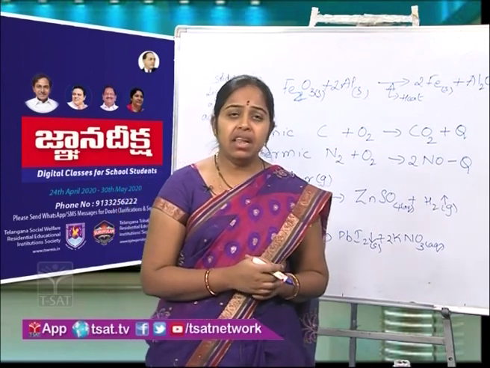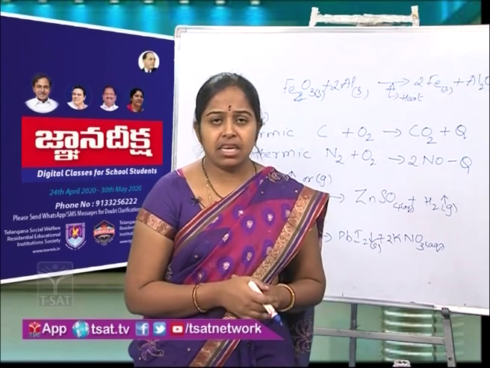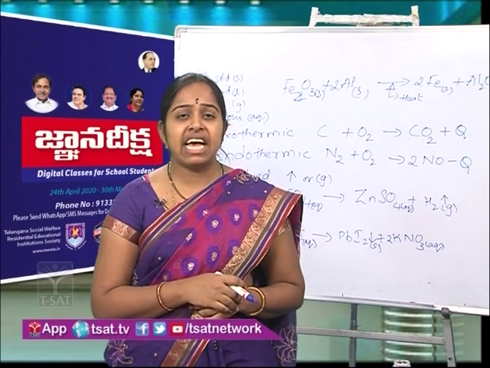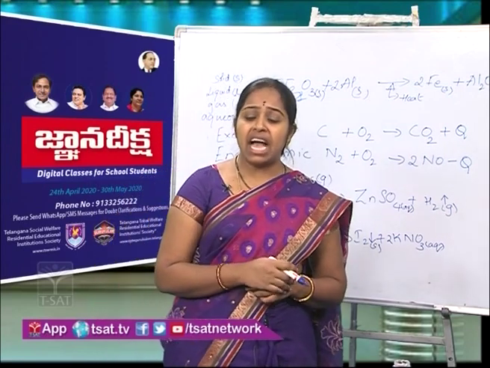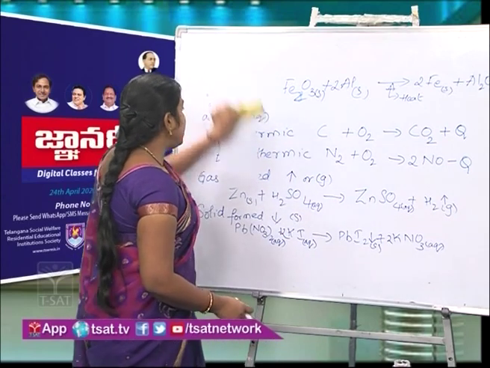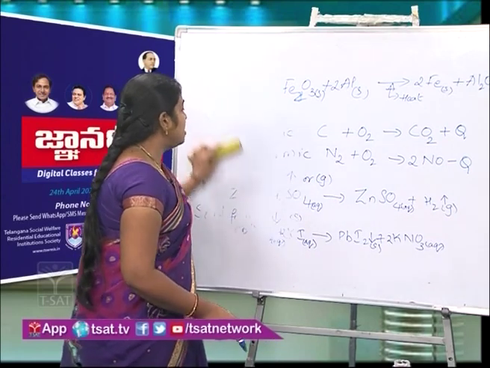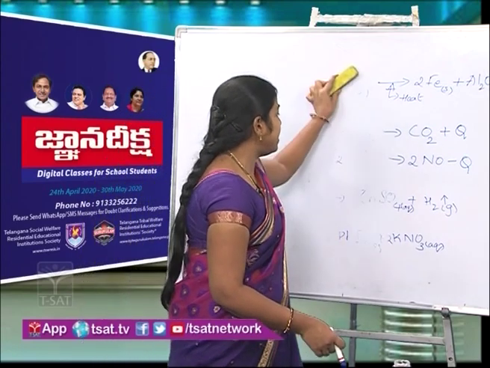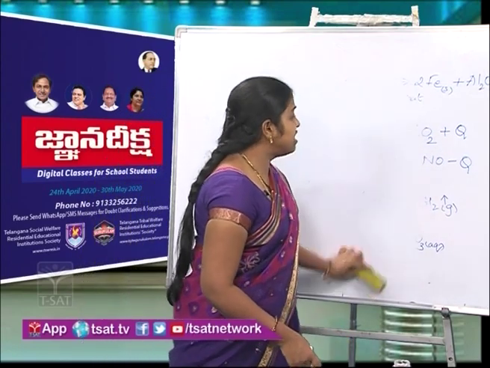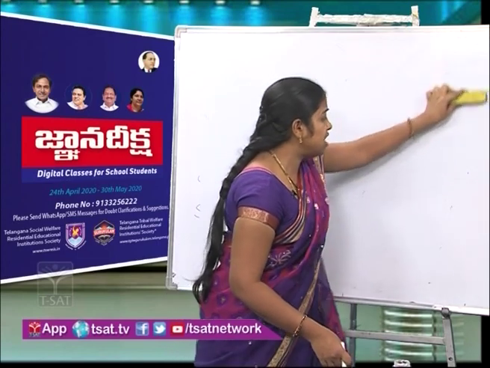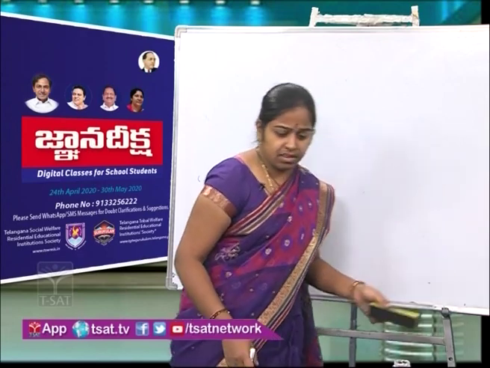For example, German chemist Fritz Haber synthesized ammonia using iron as catalyst. He could combine nitrogen gas and hydrogen gas under pressure using iron as catalyst. This reaction is used in the preparation of ammonia for fertilizers.